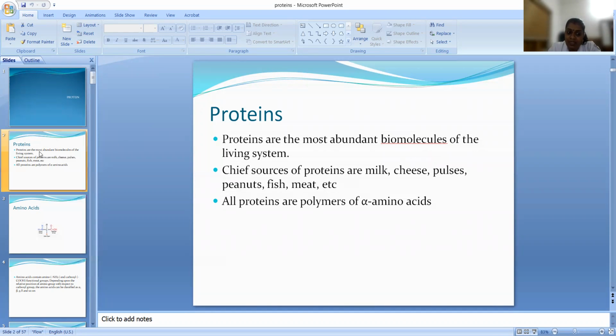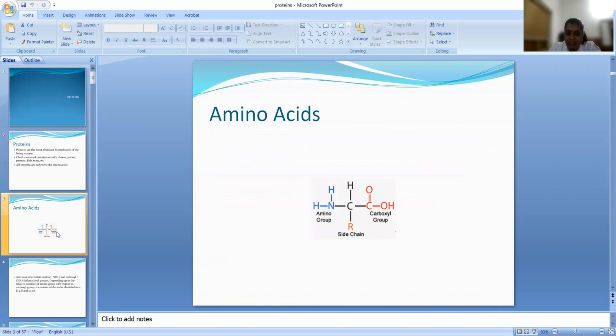Now, let us see what is this alpha amino acid. First, what is an amino acid? An amino acid consists of both an amino group and a carboxylic group.